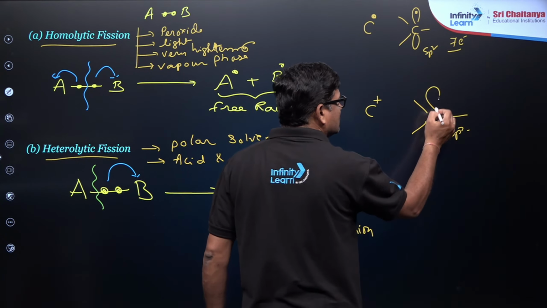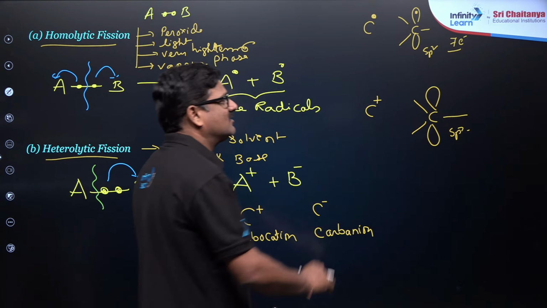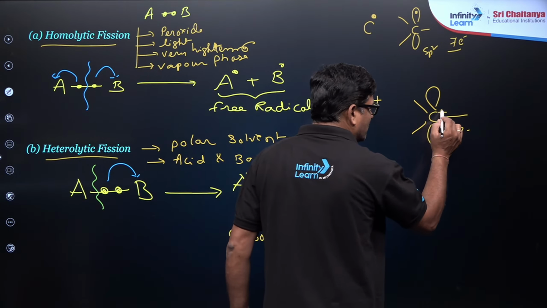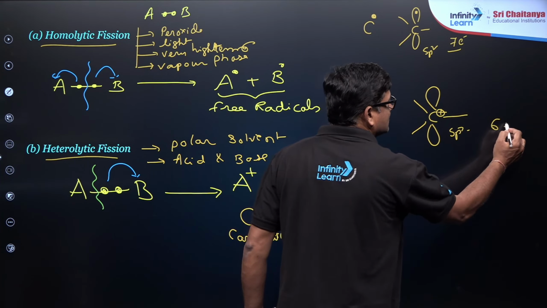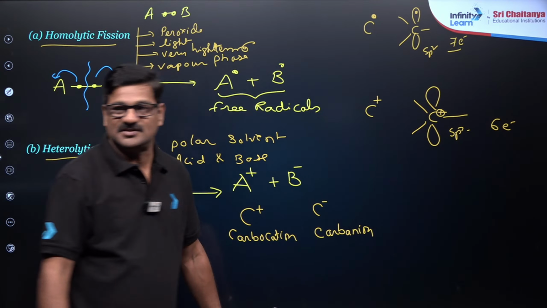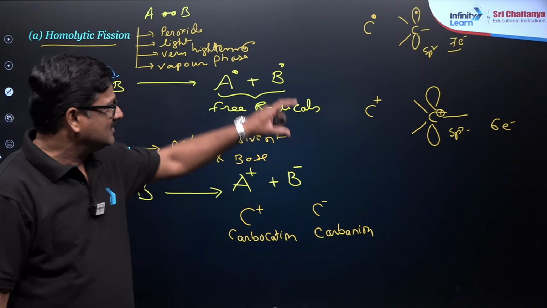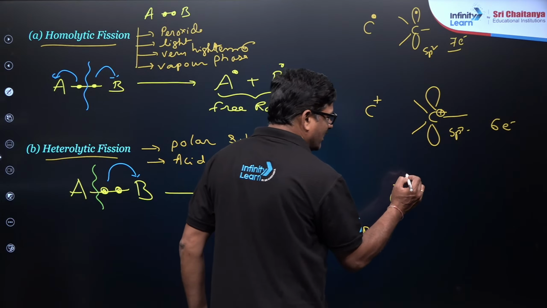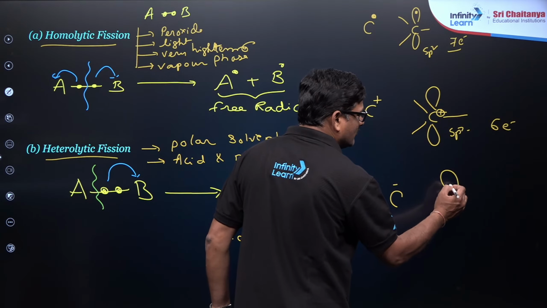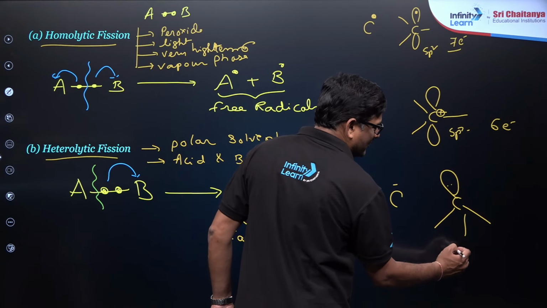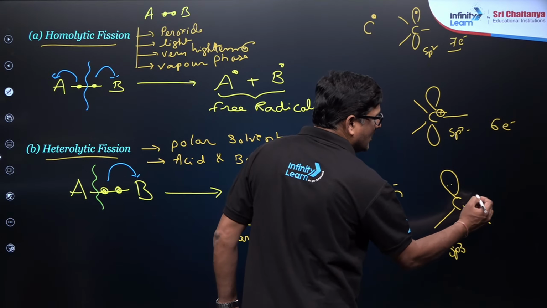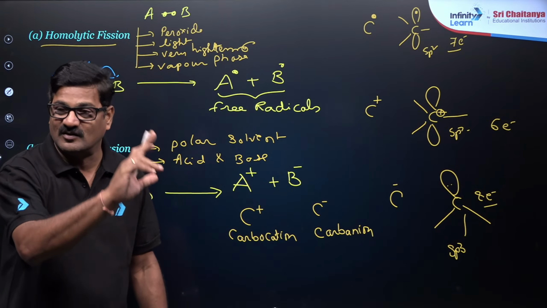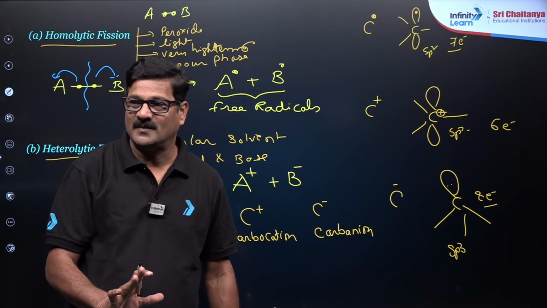In this, carbon is going to have just a vacant orbital and no electron, so that carbon positive is going to have 6 electrons in its valency shell. So you see the simple variants of this. Let us talk about the carbanion. Carbon is going to have sp3 hybridization, pyramidal in shape, and it is going to have an octet configuration. You see 7 electrons, 6 electrons, 8 electrons.